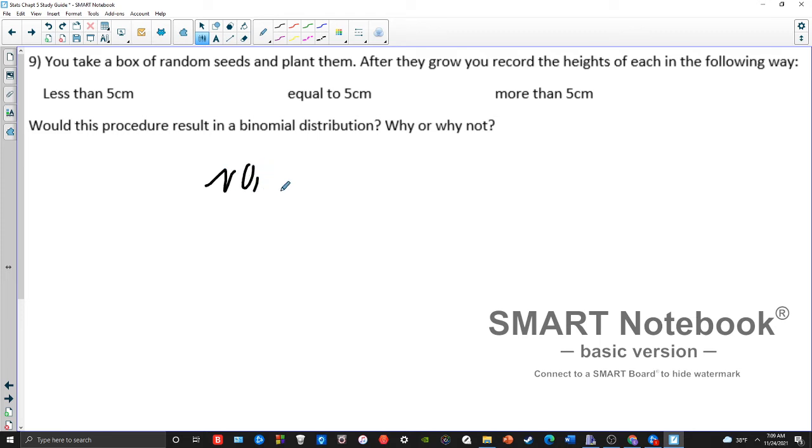So no, more than 2 outcomes. In order to be a binomial, you have to have exactly 2 outcomes. So if we just said less than 5 or more than 5, then that would be binomial. But if we have a third option, then it no longer becomes binomial. It has to only have 2 outcomes for it to be a binomial. If it doesn't have 2 outcomes, it's not binomial, plain and simple. Okay?